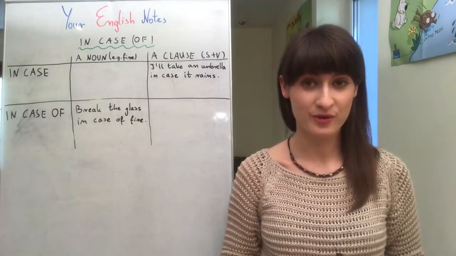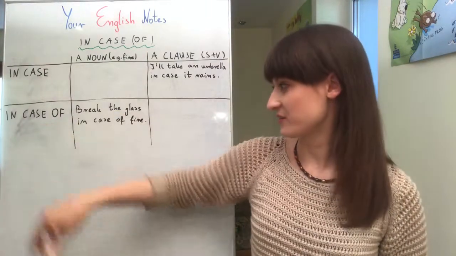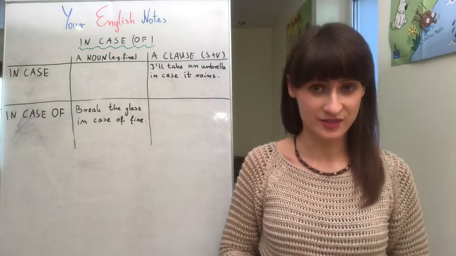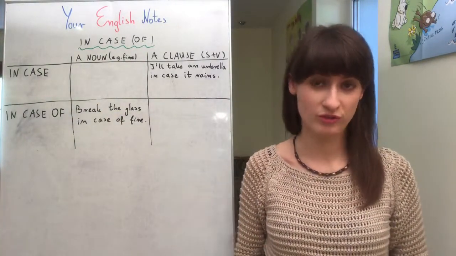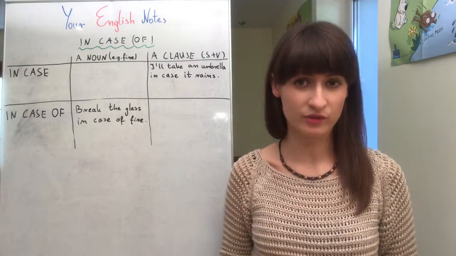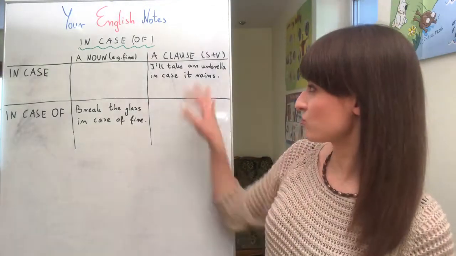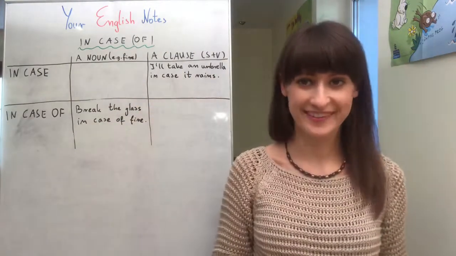Today I want to talk about the difference between in case and in case of. If you remember my last film, I told you what was the difference between although and despite or in spite of. And if you remember, I drew a similar table, yes?